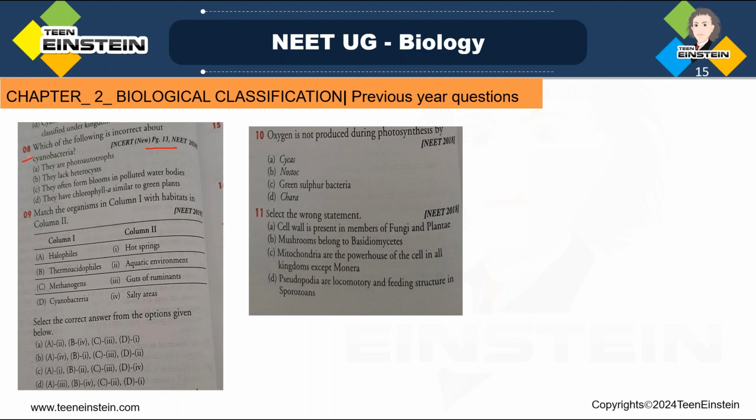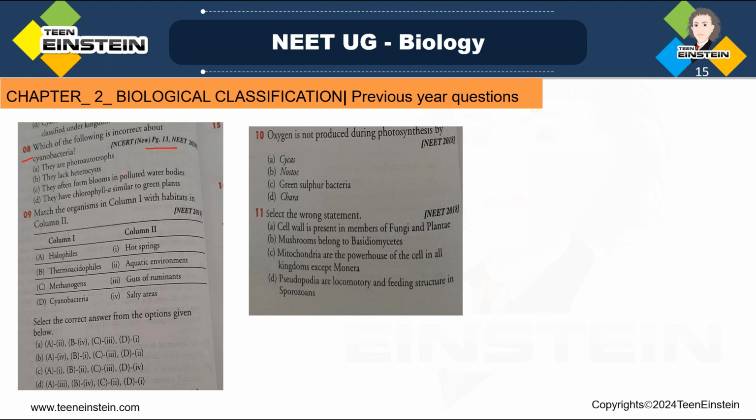And what are the statements they have given? They are photoautotrophs. They lack heterocyst. They often form blooms in polluted water bodies, and they have chlorophyll A similar to green plants. These features they have mentioned in the question.